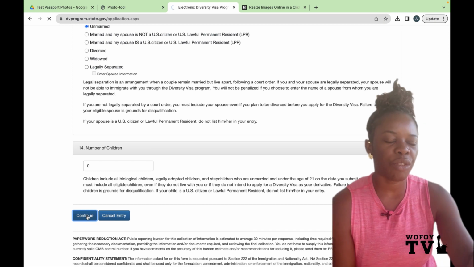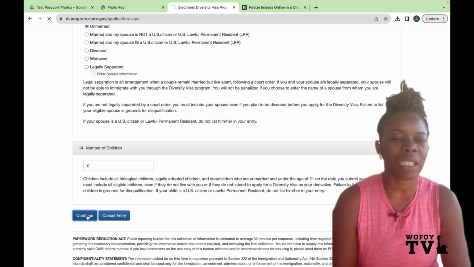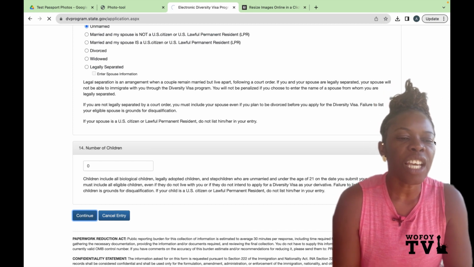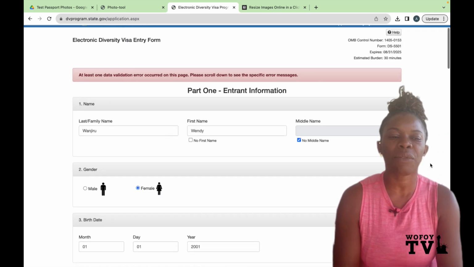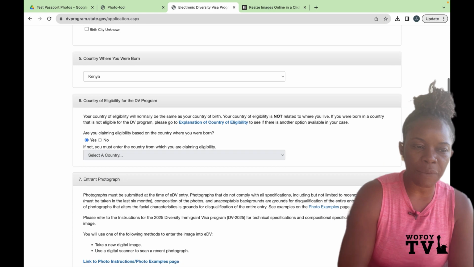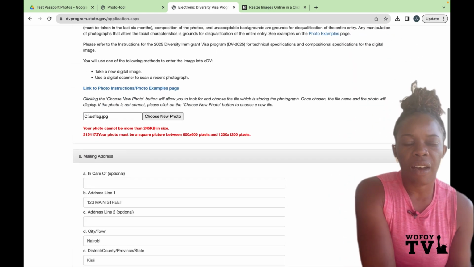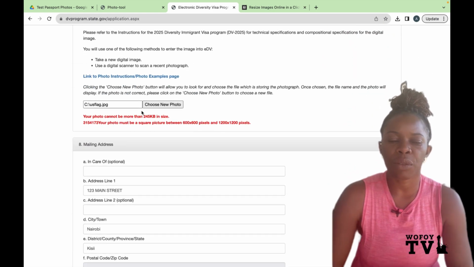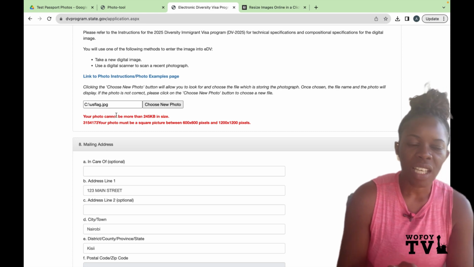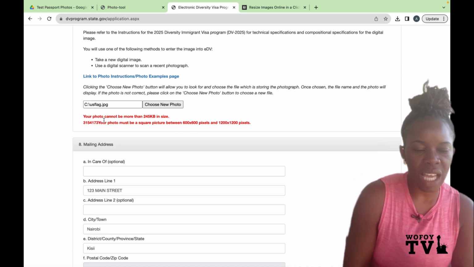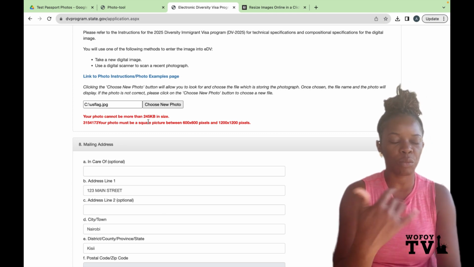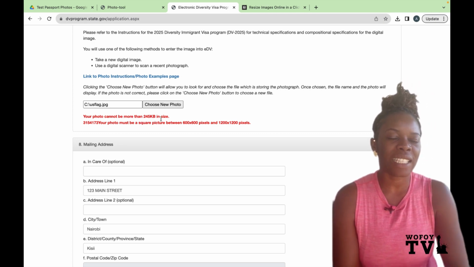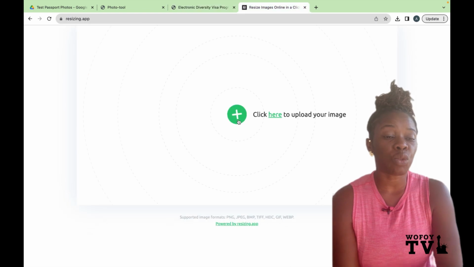So when I did, it told me that there's a problem at the top. And guys, here it says your photo cannot be more than 245 kilobytes. That means that this photo is big. Remember, this photo, I brought it into the State Department photo tool and it didn't crop it. It couldn't do anything because of the size. And then it says the size is also bigger. Remember when we put it in that app, it says the size was 3024 pixels.